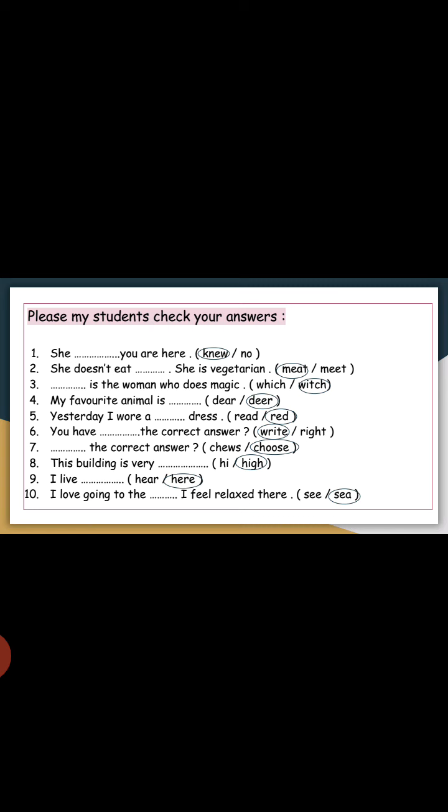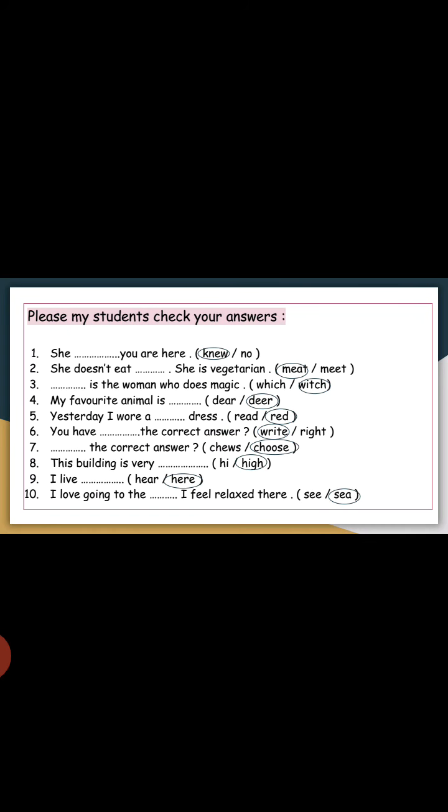Number four: My favorite animal is ___. Dear or deer. The second, deer, is correct, which means a kind of animal. Number five: Yesterday I wore ___ dress. Red or read. Read is the verb to read. The second, red, is a color. So the second red is correct.